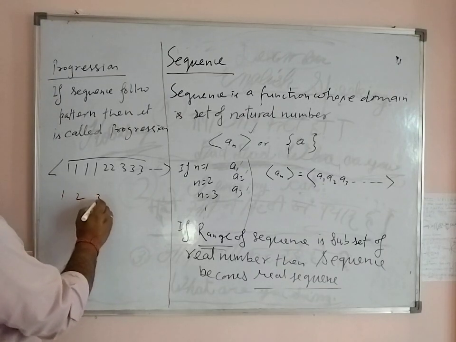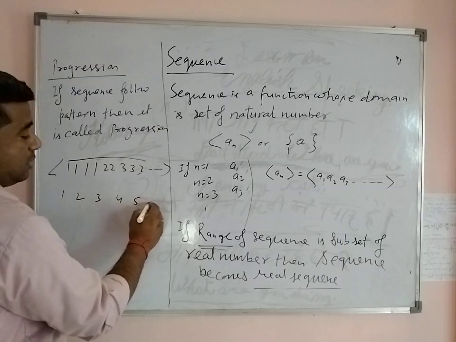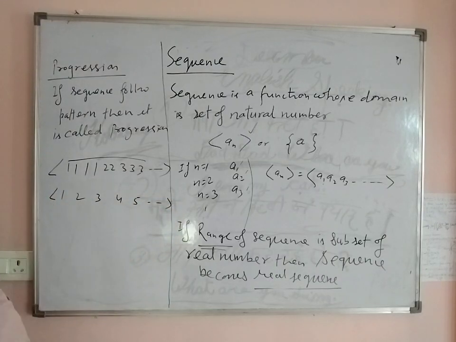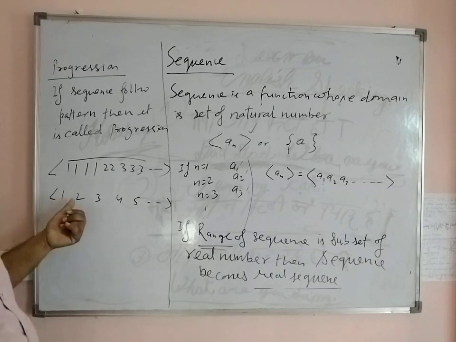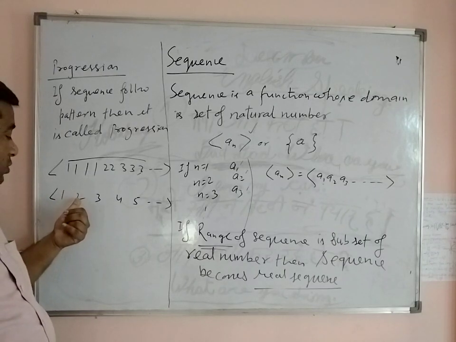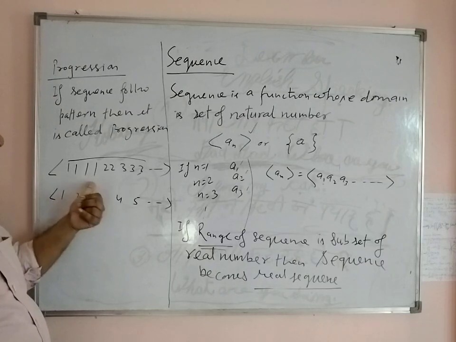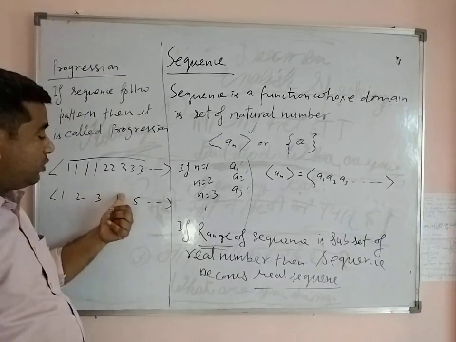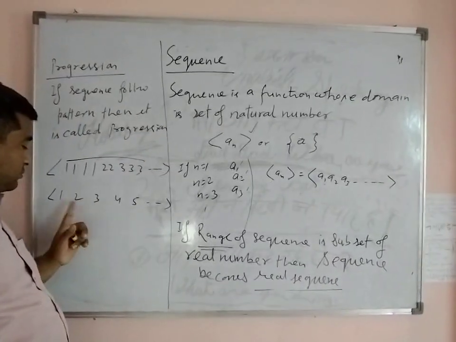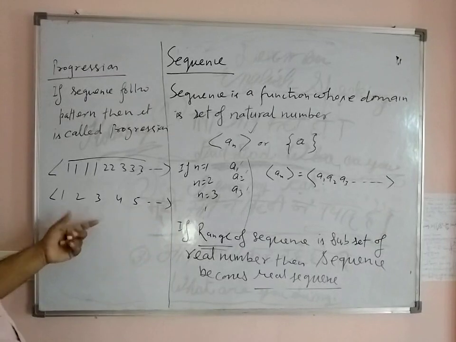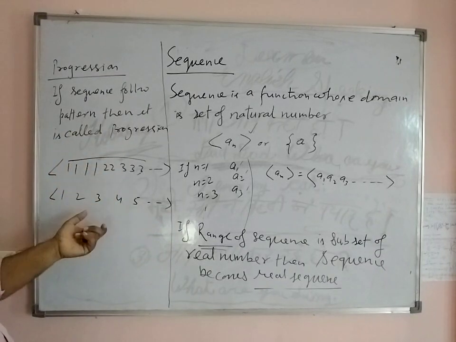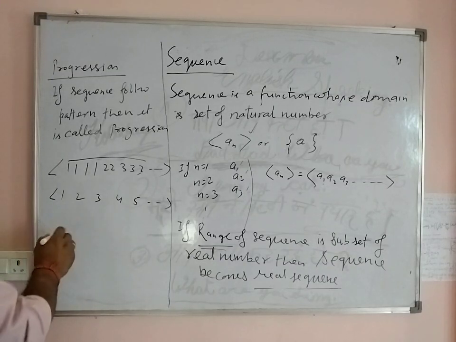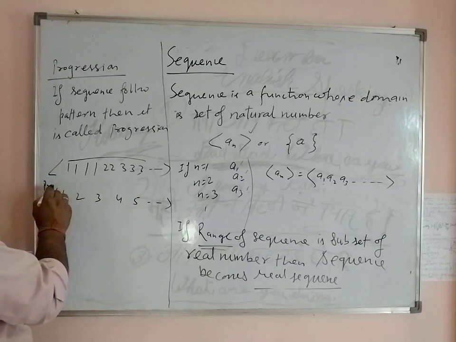1, 2, 3, 4, 5. This sequence follows a pattern, because if we add 1 to the first term, you get 2. If you add 1 to the second term, you get the next term. If you add 1 to the third term, you get 4. So this sequence follows a pattern. So this is not only a sequence, this is also a progression.